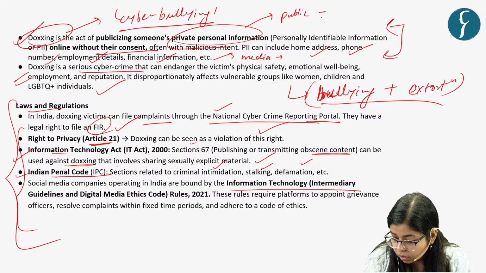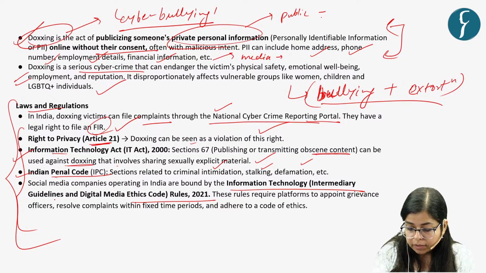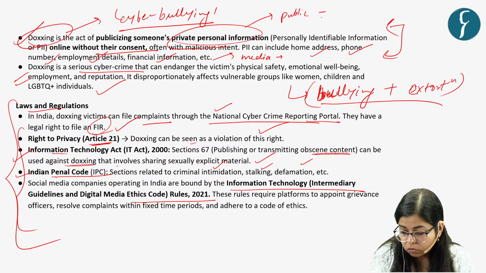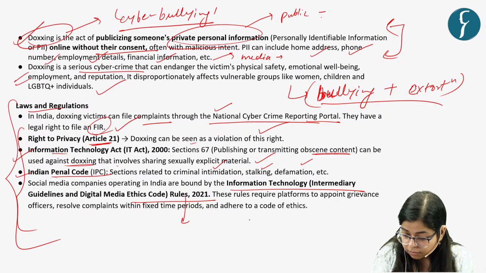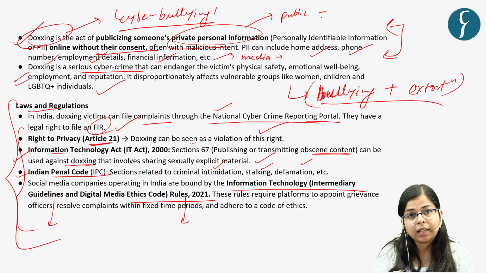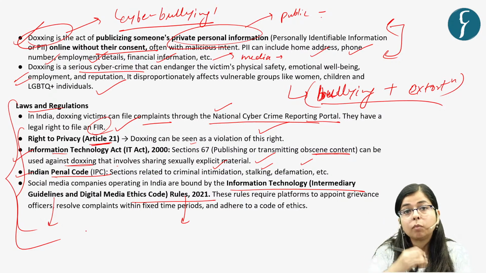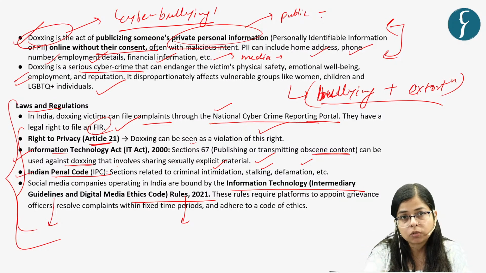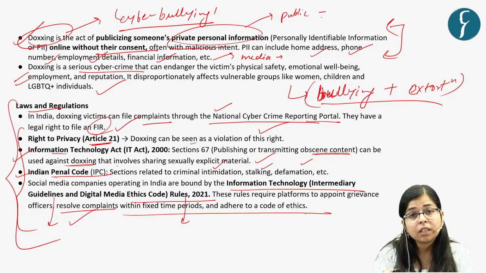And also recently, the Information Technology Intermediary Guidelines and Digital Media Ethics Code Rules 2021 were released. Via these guidelines, social media intermediaries or social media companies have to abide by certain guidelines, and in certain cases, they have to remove the posted material. And they have to resolve complaints within a fixed time period.